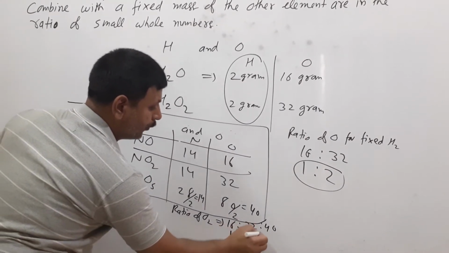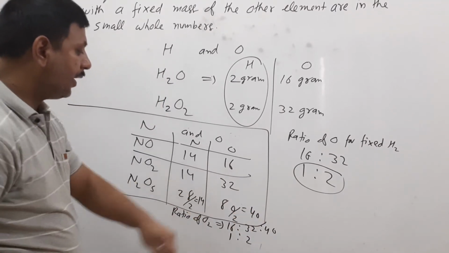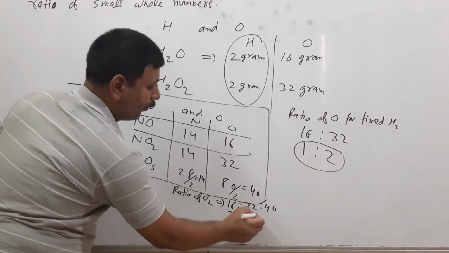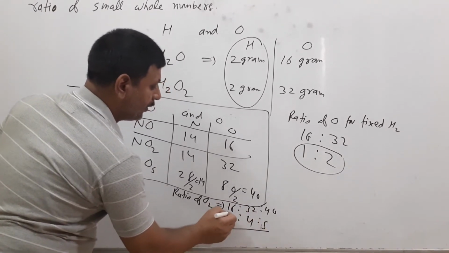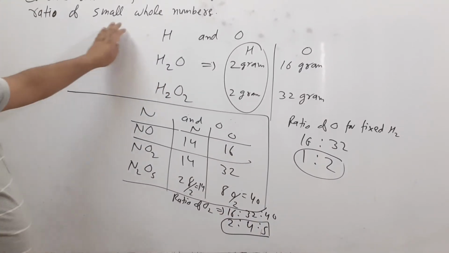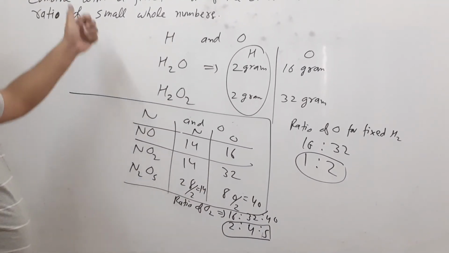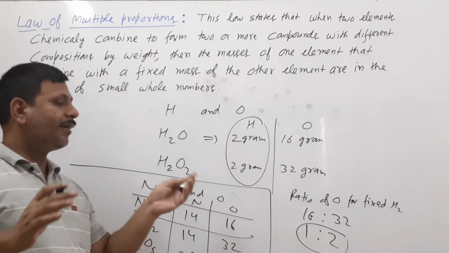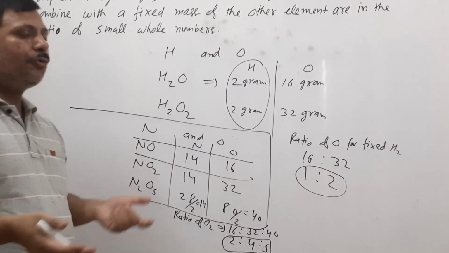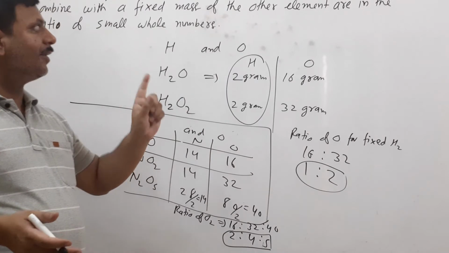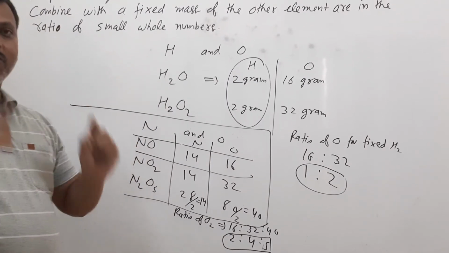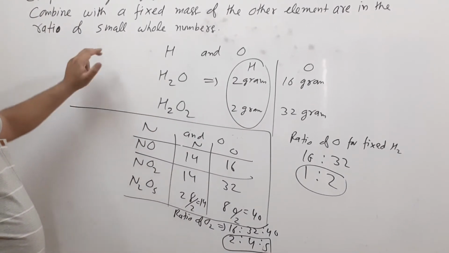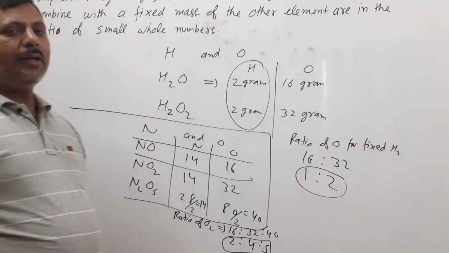Divide by 8, what will be the simplest ratio? 2, 4 and 5. So this will be the simplest ratio or small whole numbers. So this is the law of multiple proportions. If you have taken two elements, they are forming two or more compounds, and if we take the mass of one element constant, then the other element has a constant multiple ratio in small whole numbers.